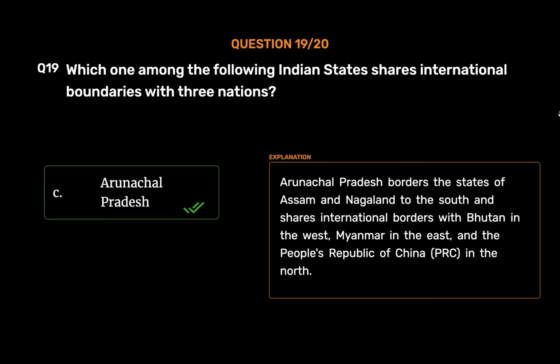Arunachal Pradesh. Arunachal Pradesh borders the states of Assam and Nagaland to the south and shares international borders with Bhutan in the west, Myanmar in the east, and the People's Republic of China, PRC, in the north.